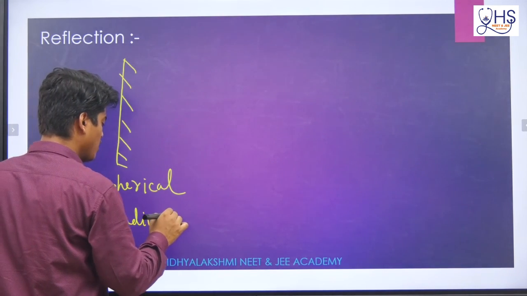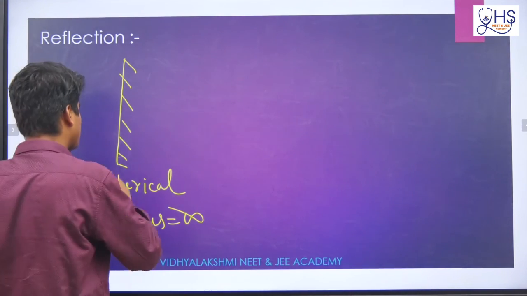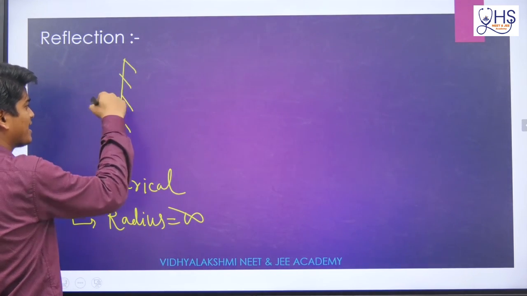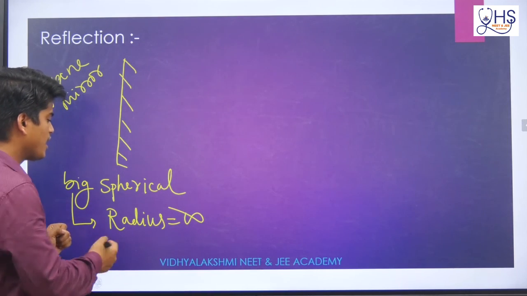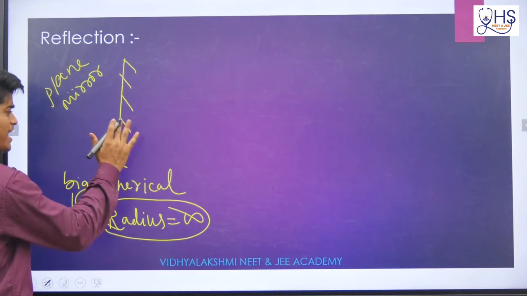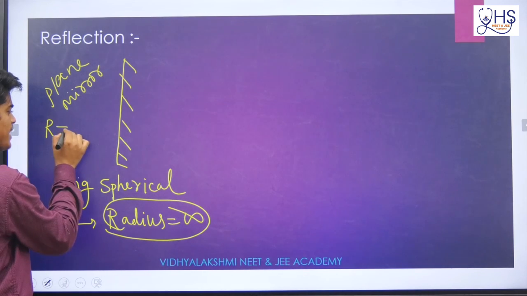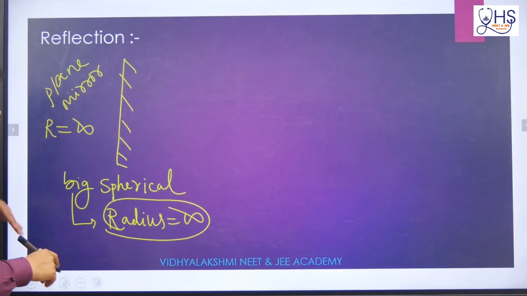Infinity. So radius should be infinity. If I take an infinitely big spherical surface and cut one part, it will act like a plane mirror. If I cut a small part also, it will act like a plane mirror, and its radius should be infinity. That means for a plane mirror, what is the radius? Now radius will be infinity, or you can say radius of curvature is also infinity.